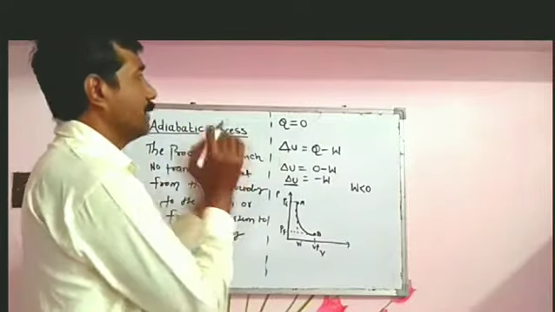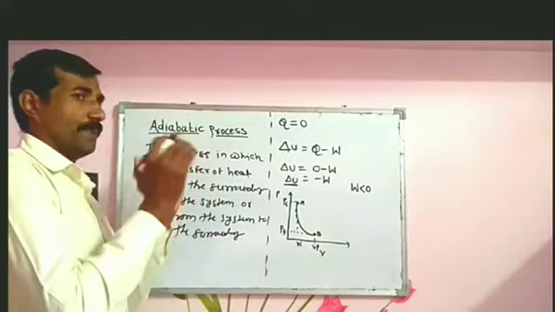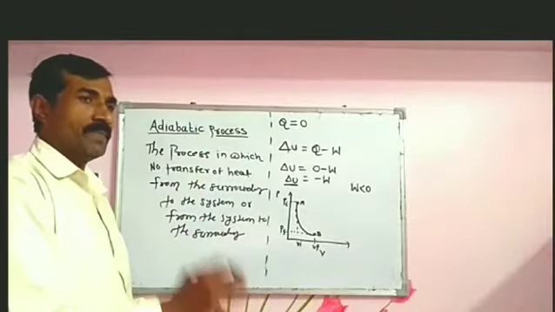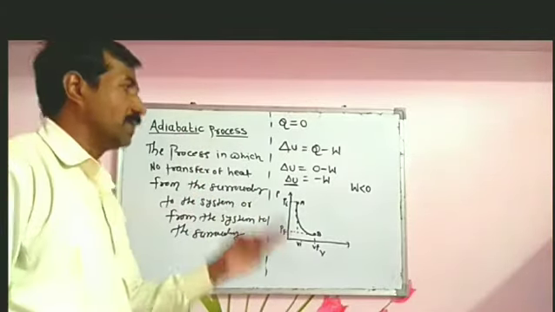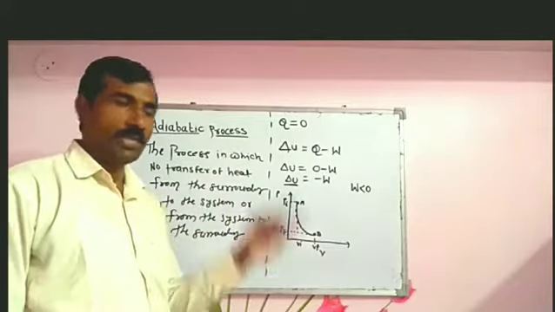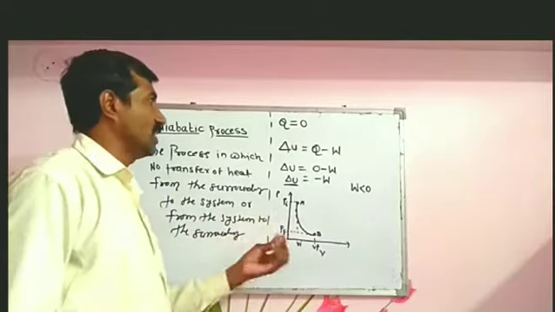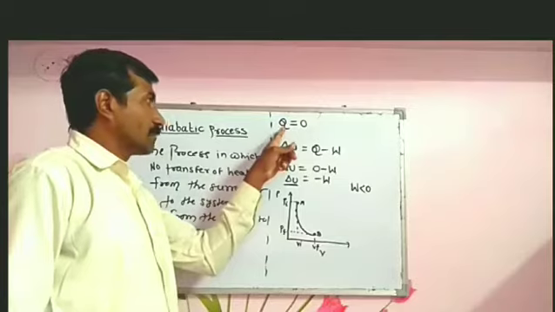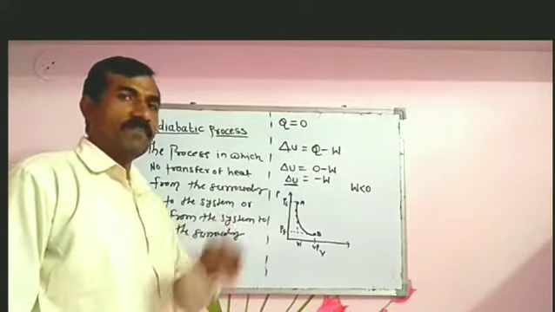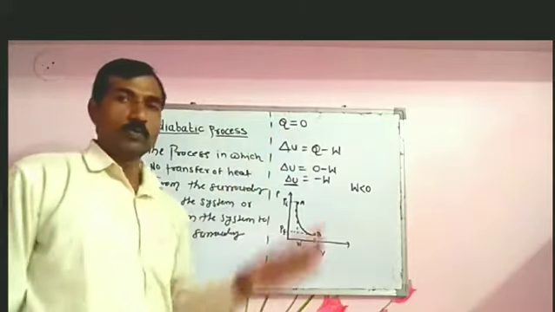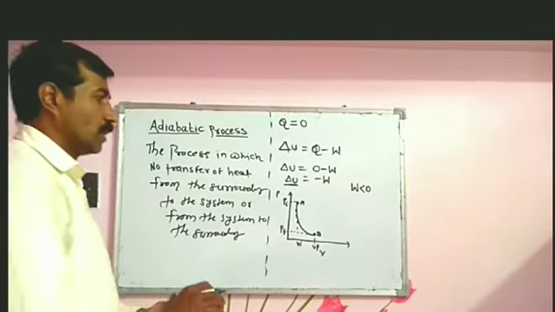In an adiabatic process, pressure, volume as well as temperature, the three main state variables, change, but the heat supplied to or from the system is equal to 0.